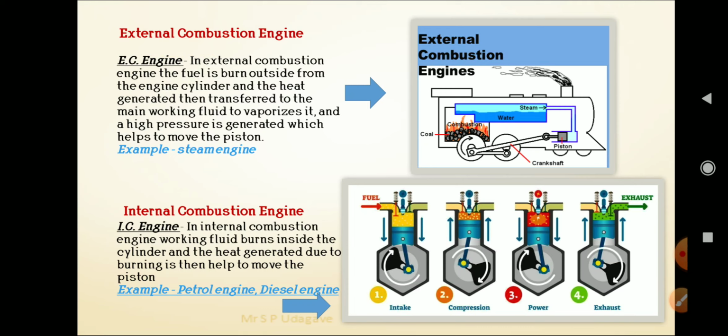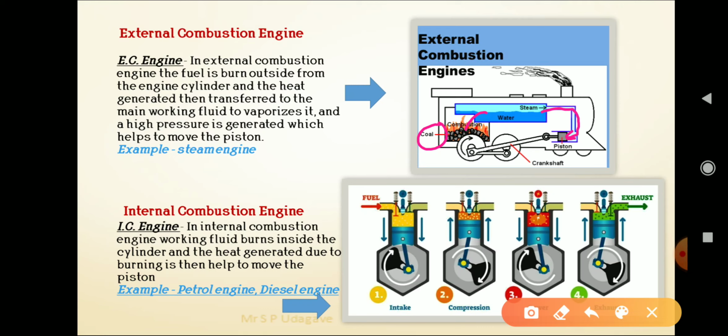You can see the figure. In this figure, coal, which is the fuel, is burned outside the cylinder and heat is generated. It is transferred to the working fluid, and water becomes steam. The steam is transferred to the piston, and the high pressure steam moves the piston and converts the chemical energy to mechanical energy.